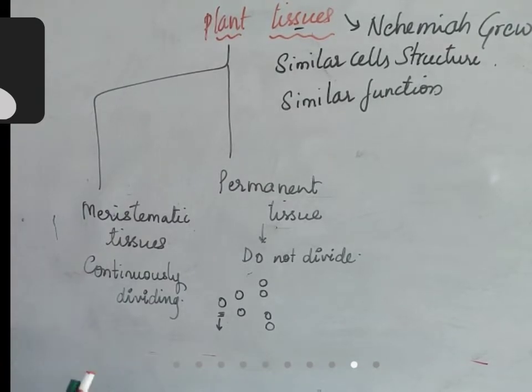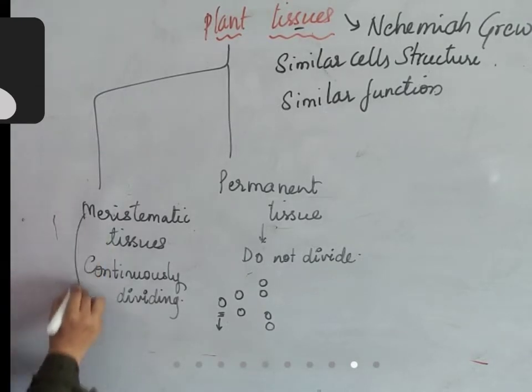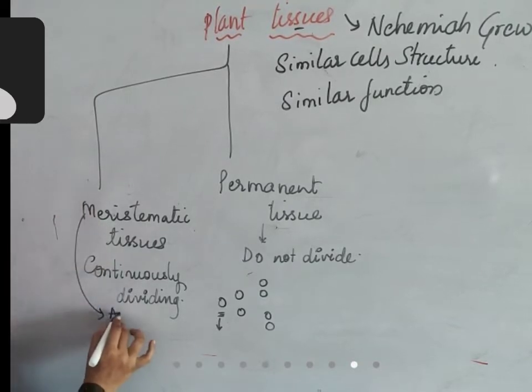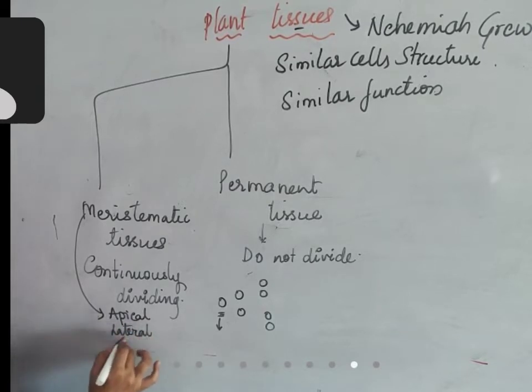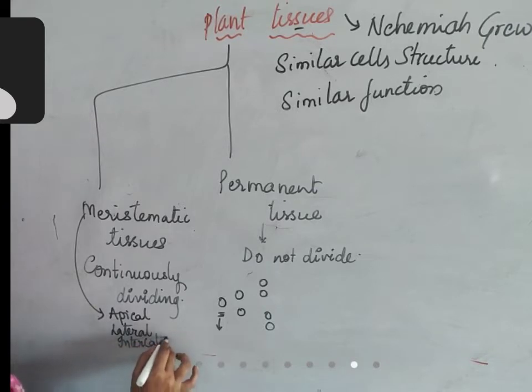In meristematic tissue also, we have three types. Meristematic tissue is divided into three types. What are the three types? First one is apical meristem, second one is lateral meristem, and third one is intercalary meristem. We'll discuss about these three.